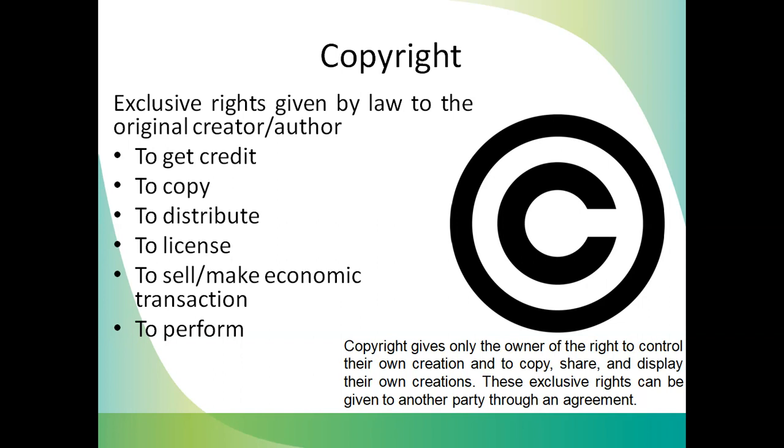So copyright gives only the owner the right to control their own creation and to copy, share, and display it. These exclusive rights can be given to another party through agreement. So through the agreement between the author and publisher, the author is giving that right to the publisher. In that case, the publisher will do business on the book, and he will give a share of this business to the author. So this is what happens in case of copyright.